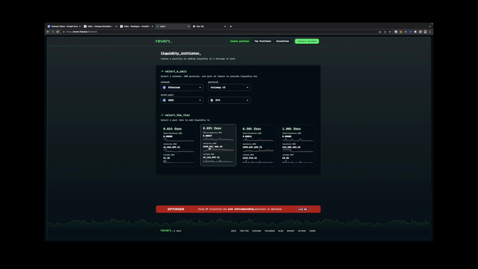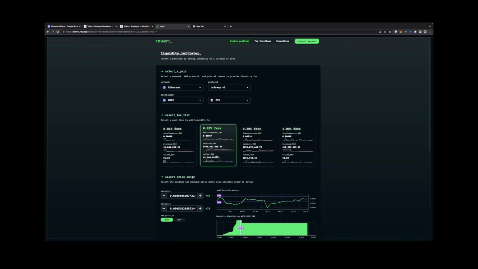So in this case, you see here the reserves for the last 30 days. You can see the volume. This is much more as compared to any other. So I'll just go ahead with this and try to backtest the strategy on this pool. Right. Again, you can choose any other pool which you want to.